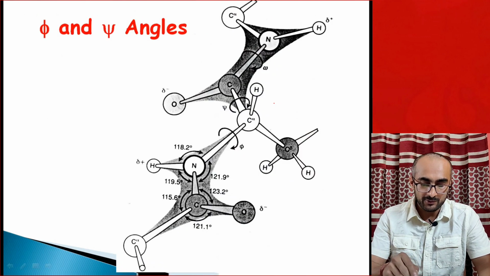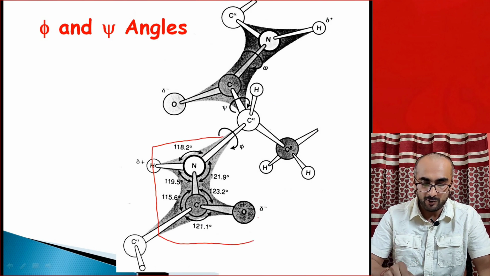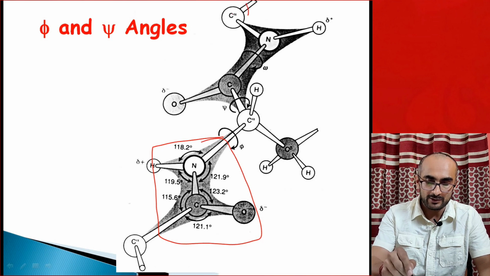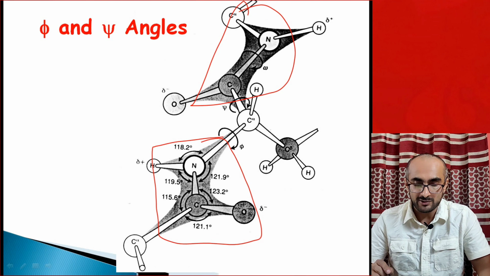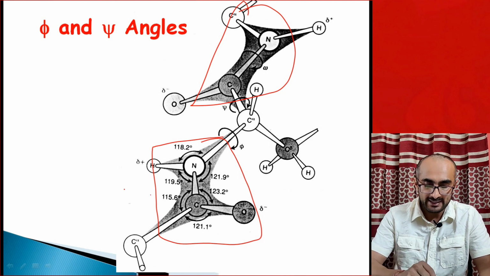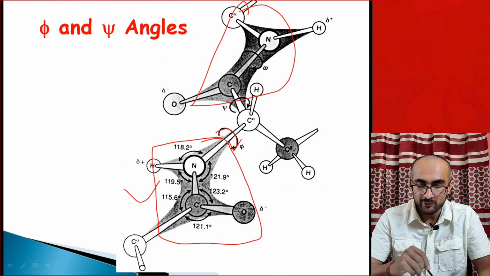So for example, if you look at this dipeptide, this is the plane of a peptide bond, one peptide bond and another peptide bond. In order to have a rotation of phi and psi, if you freeze this entire plane and you try to rotate across this C alpha and N, this is called phi rotation.